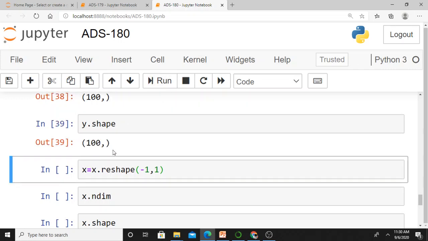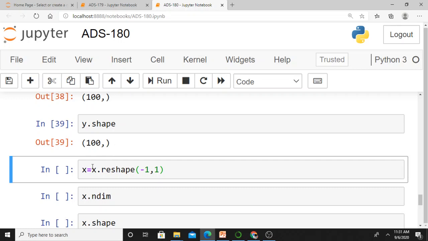y dot shape means 100 comma nothing. That is also a one-dimensional array. x is a one-dimensional array. y is also a one-dimensional array. Let's check if it's correct or not. So I checked the dimensions of x and y. I see x is a one-dimensional array. x consists of 100 elements. Even y consists of 100 elements, 0 to 99. Similarly, y is also a one-dimensional array. When I look at the shape, it's 100 comma nothing. Similarly, y is also 100 comma nothing.